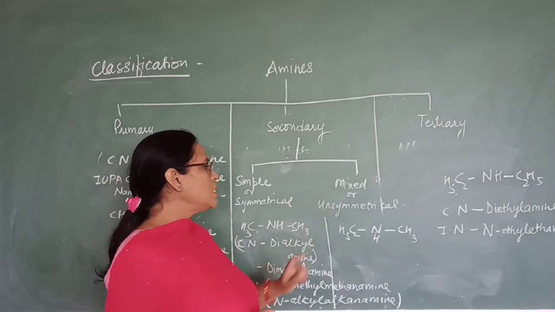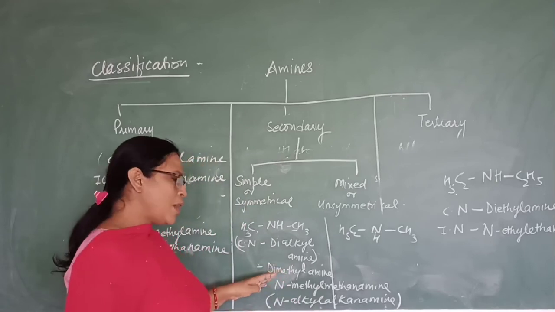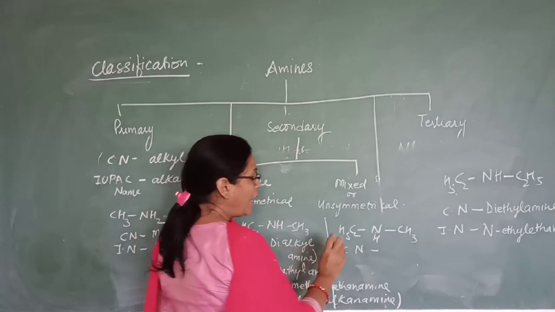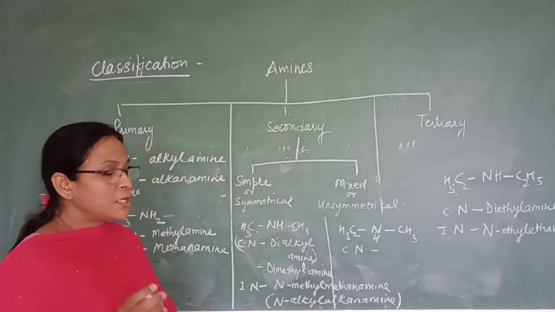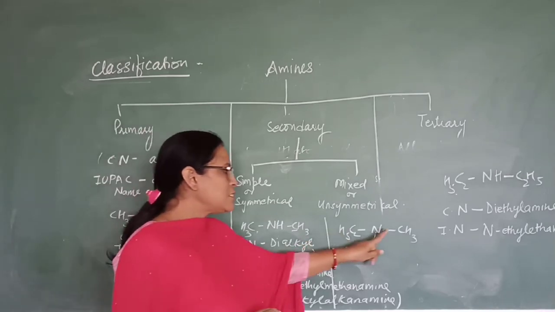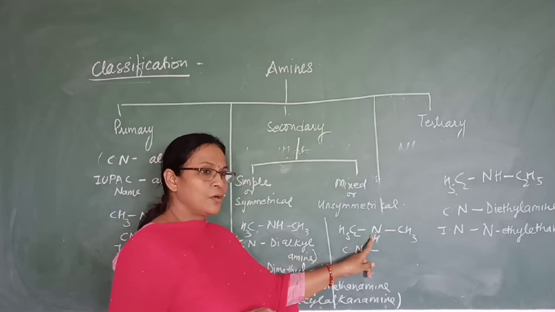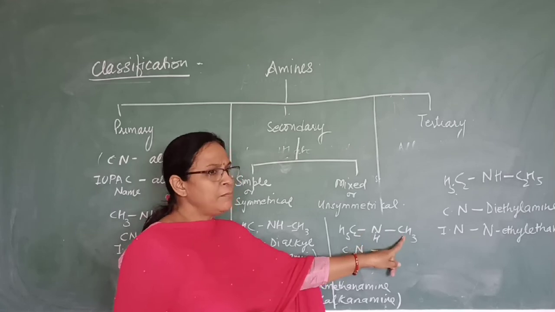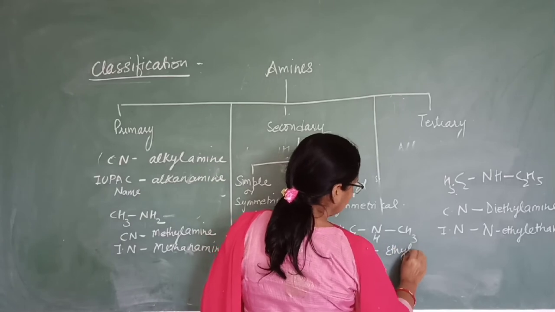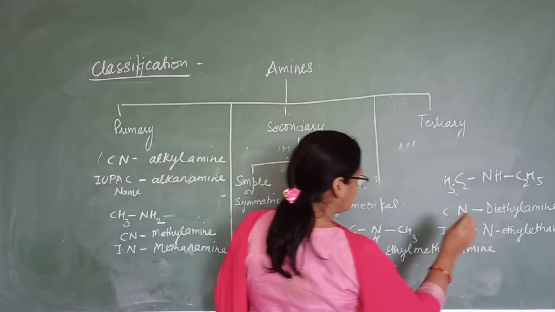For mixed or unsymmetrical amines, you have to follow the same pattern. Means you have to name it as alkyl amine. So for common name, you have to first write the name of the group which is first in the alphabetical order. Such as this is methyl and this is ethyl. So ethyl methyl amine. Okay? How you will write? Ethyl methyl amine. Okay.